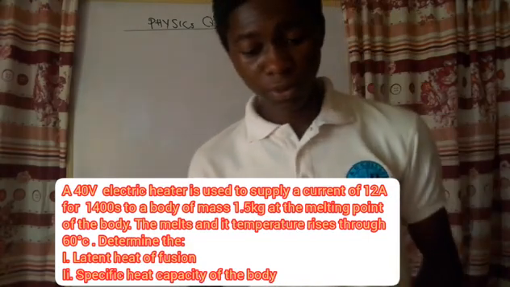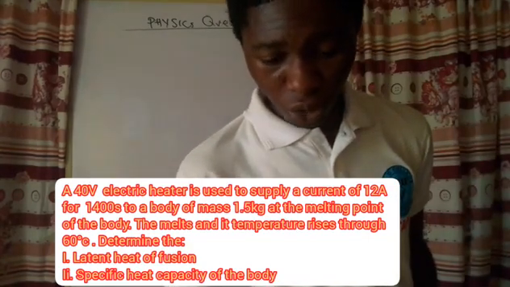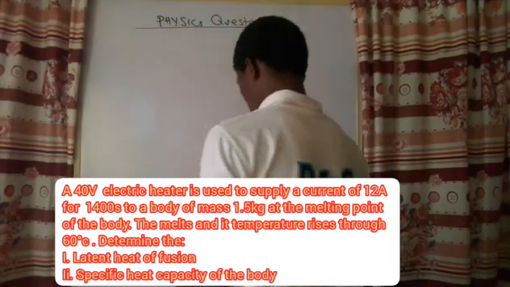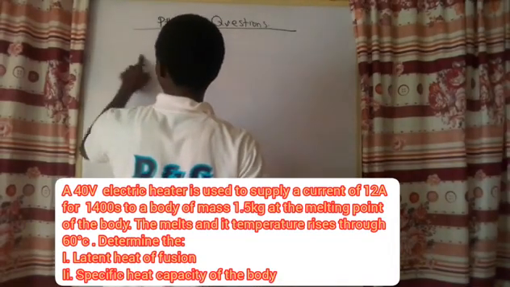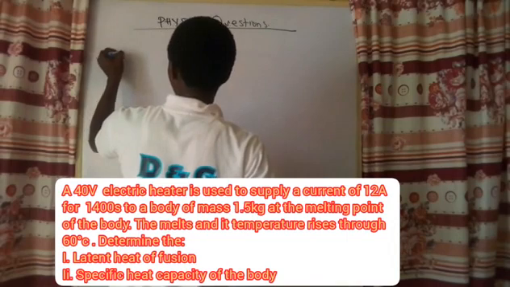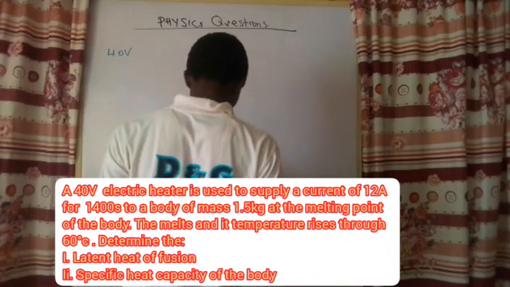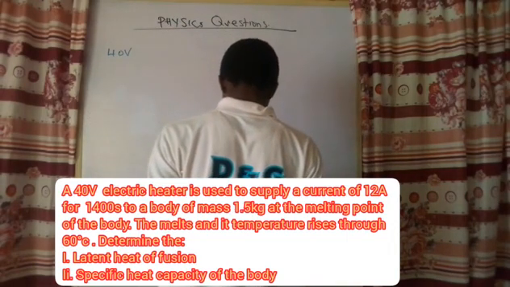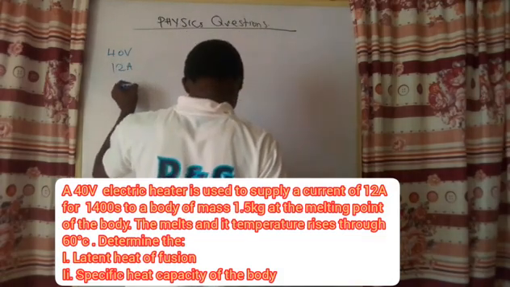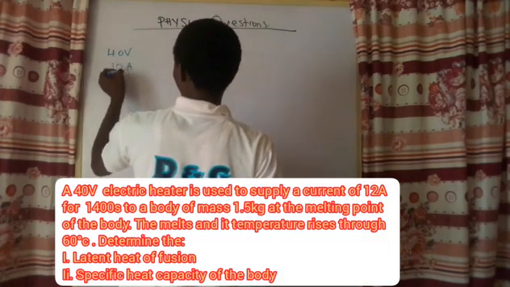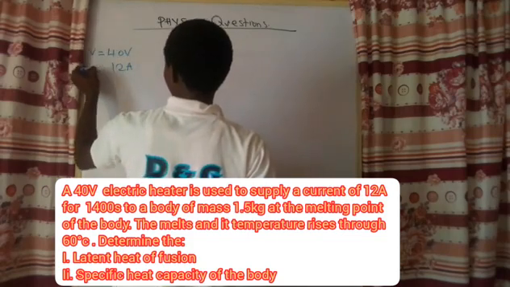Now, so the question says that we have a 40 volt electric heater used to supply current at 12 ampere. This is the voltage, this is what?